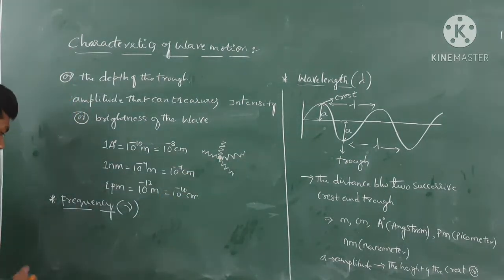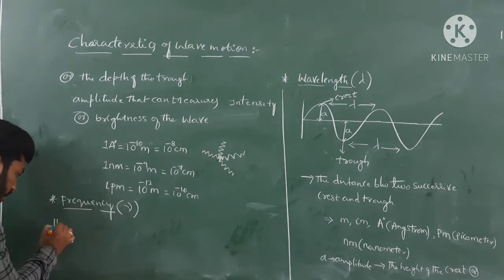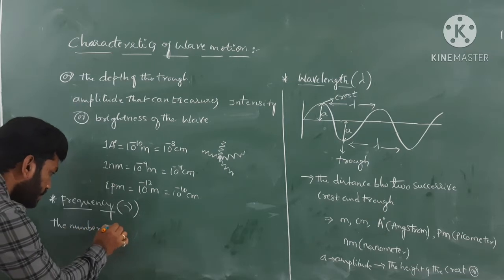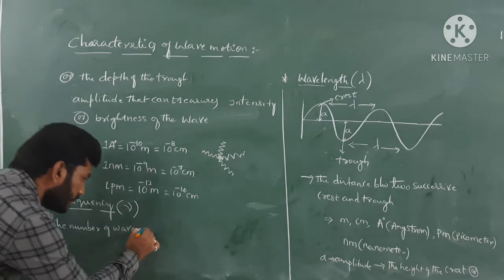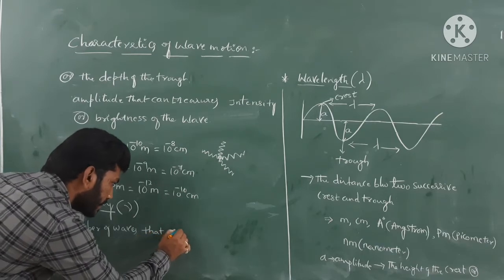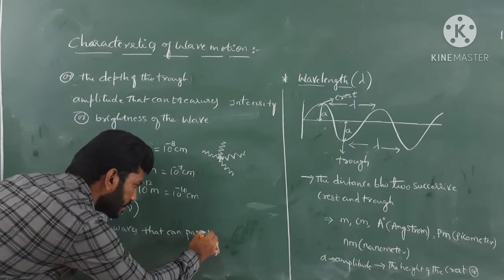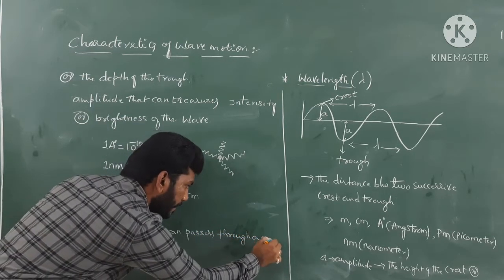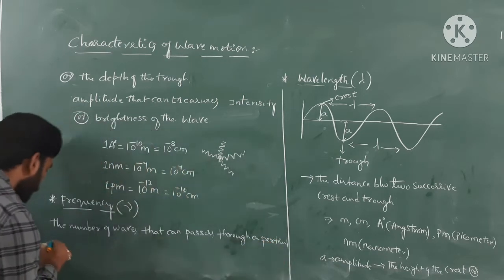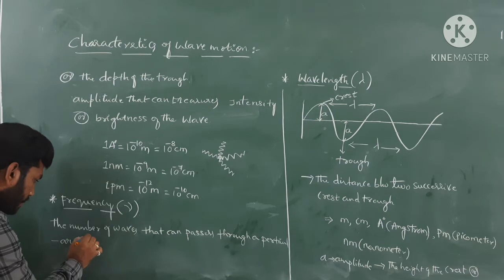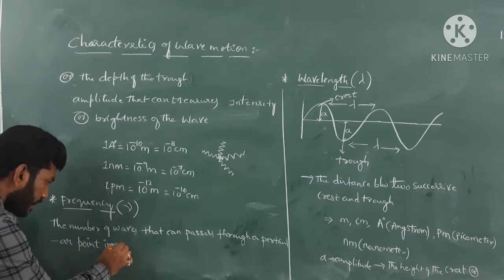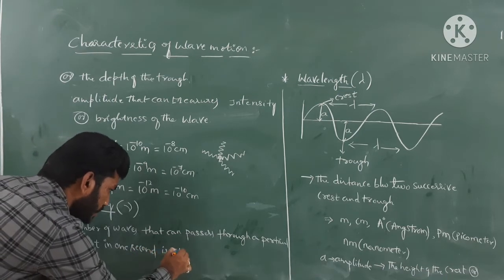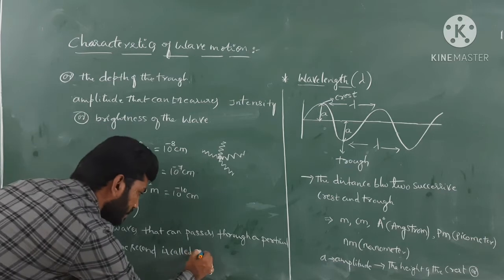So write down, guys: frequency is nothing but the number of waves that pass through a particular point in 1 second is called frequency.